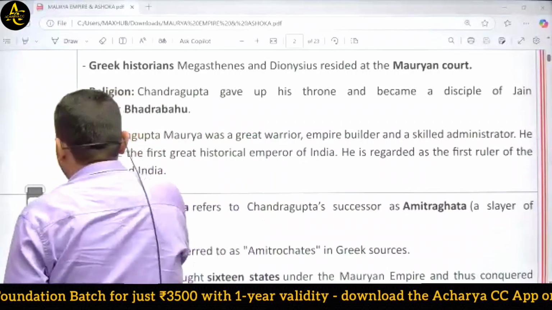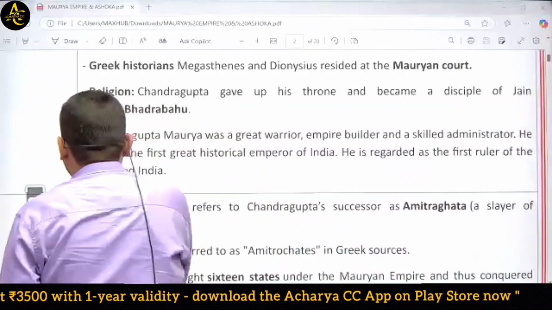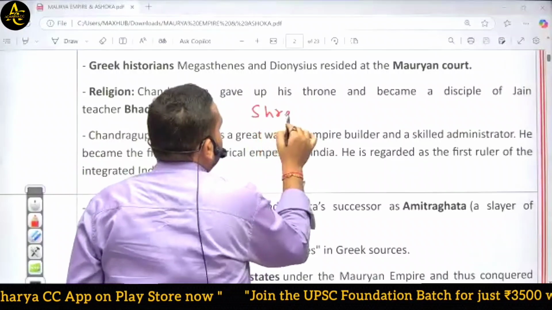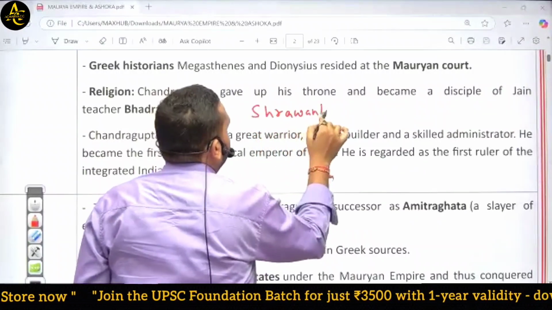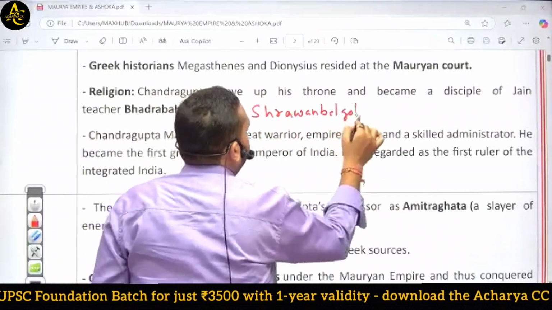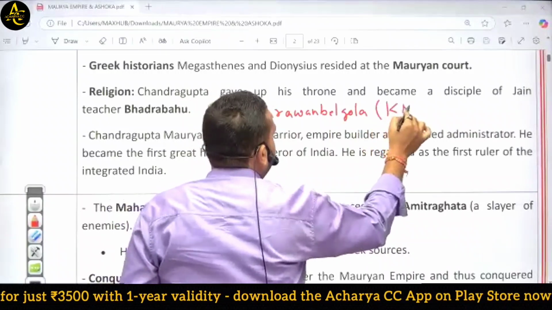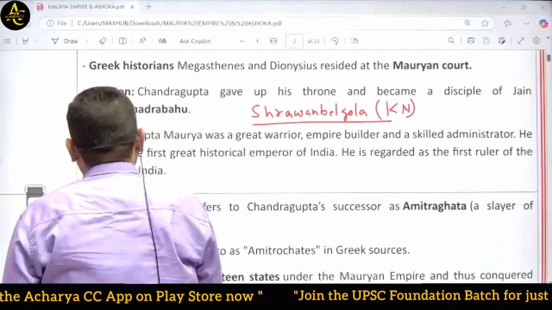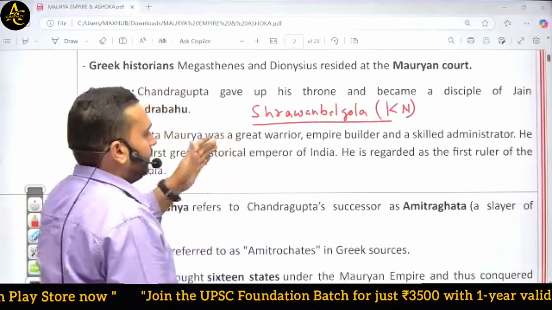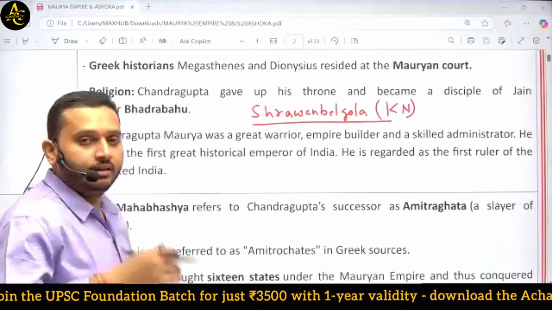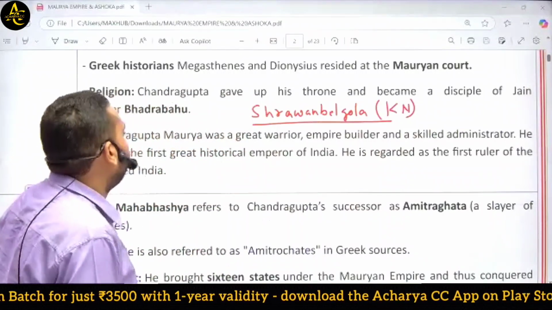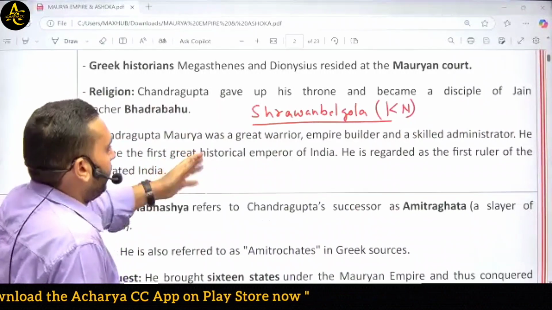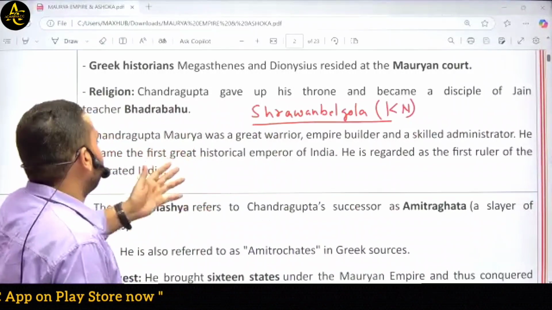Shravana Belgola, situated in Karnataka, is a very important holy place for the Jain people. Presently, there is a great statue there. So, a great warrior, empire builder, and a skilled administrator, obviously.